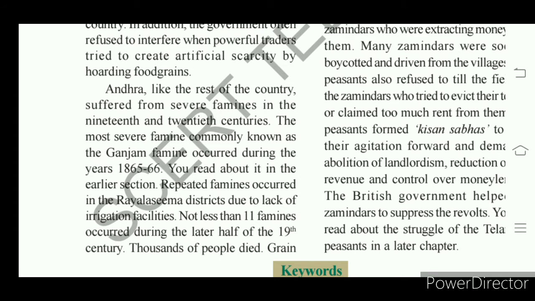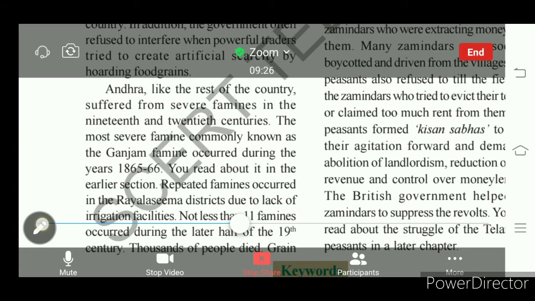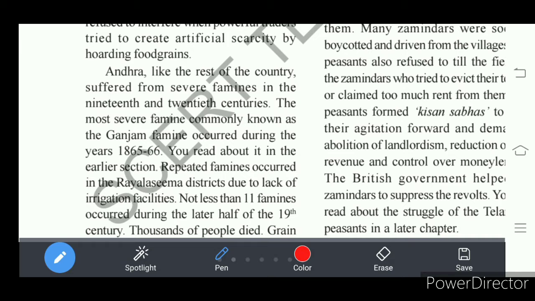A major famine occurred in India at Odisha, that was called the Ganjam Famine. Ganjam is a region in Odisha which is adjacent to Andhra. In the Ganjam region there was a severe famine in the year 1865 and 66.